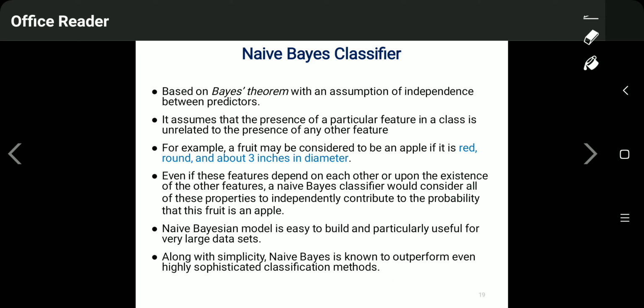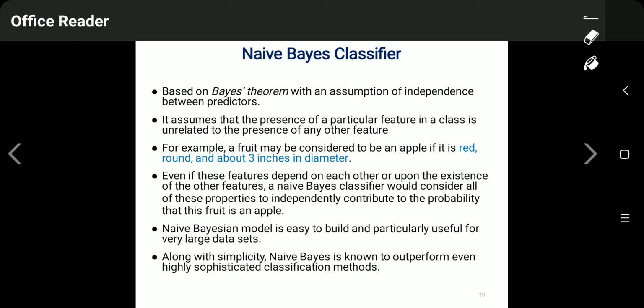Another method is the naive Bayes classifier. We have already discussed Bayes classification, which is a probabilistic classification method. Where we don't have exact information, we don't have 100% certain information, and there is some uncertainty in the data, in that case we use the naive Bayes classifier.